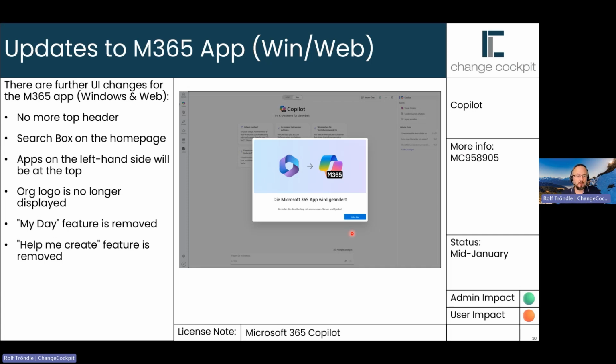Then the other one is regarding an update to the M365 app, now not on a mobile device. This was on the last slide. On this one, it's about the M365 app in Windows and web. So this app also gets the new icon as shown here. And there are some other changes, like no more top header.